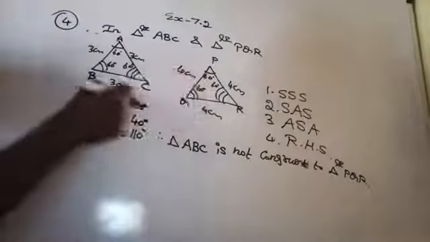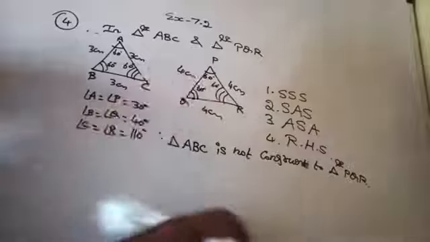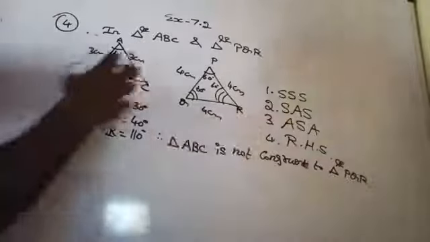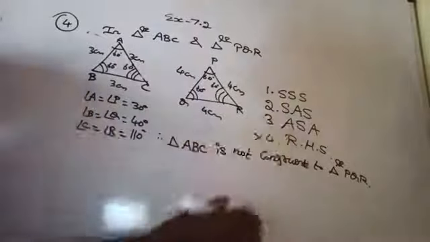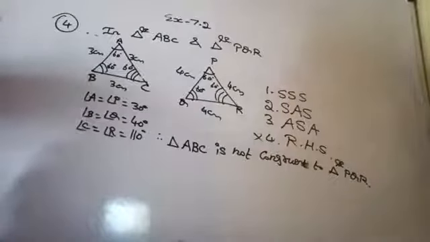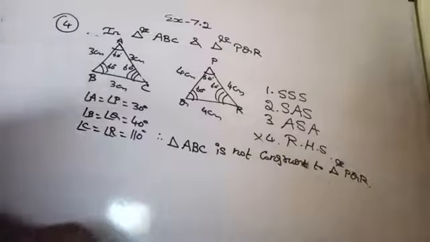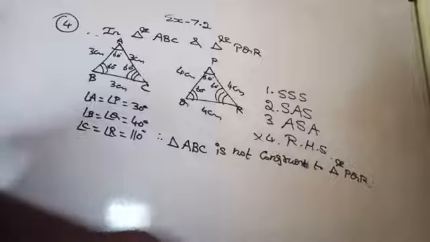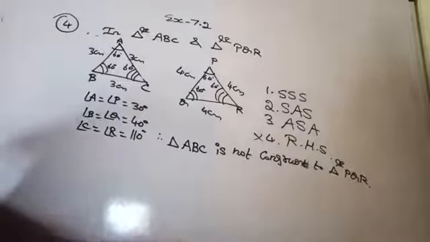Here 3, here 4. So it is not coming. Or RHS, here nowhere is there a right angle, so it will not come. Are you clear, dear? Yes. So we don't have any such AAA congruence criteria. Okay. Now come to the next question.